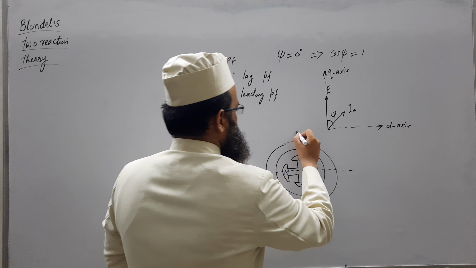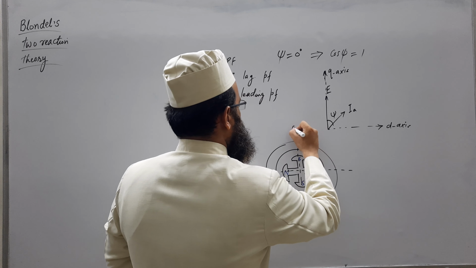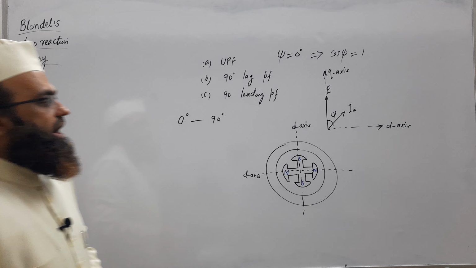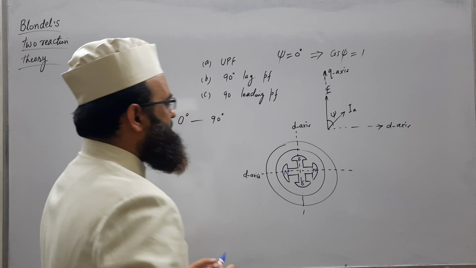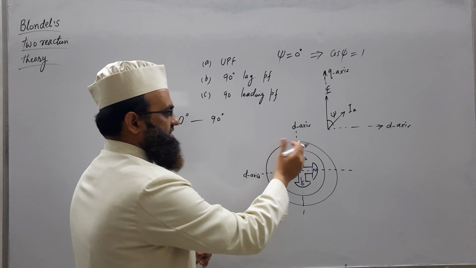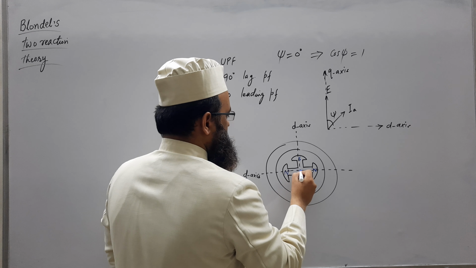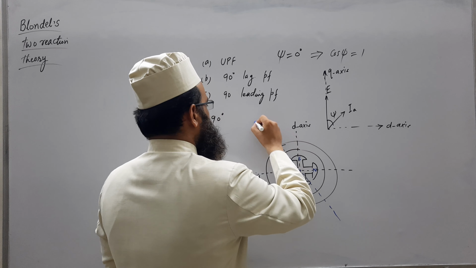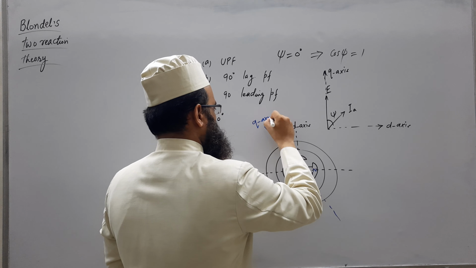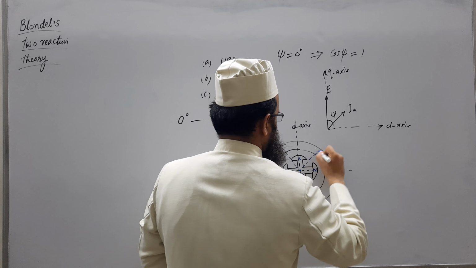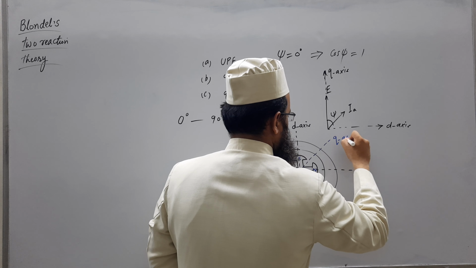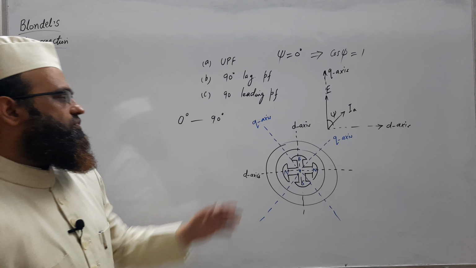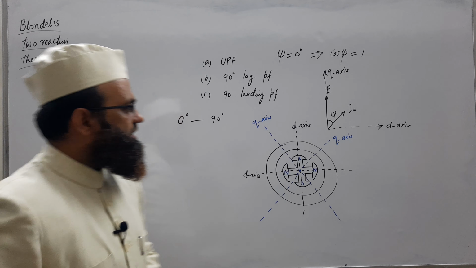So this is also a d axis, this is also a d axis, as it passes through the center of the poles. The axis passing midway between two adjacent d axes is known as the q axis. So this is a q axis, and this is also a q axis.